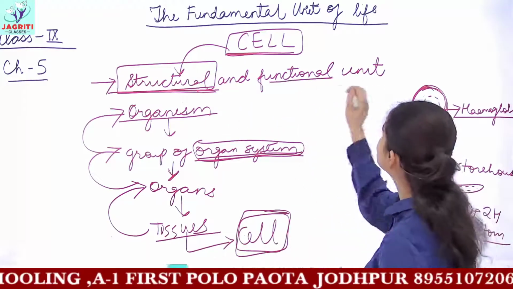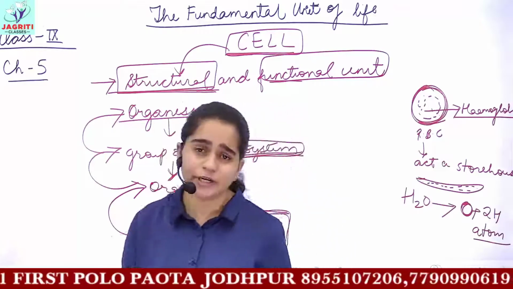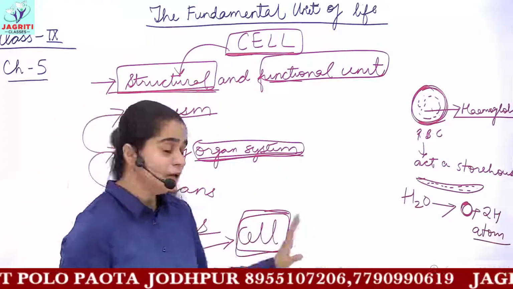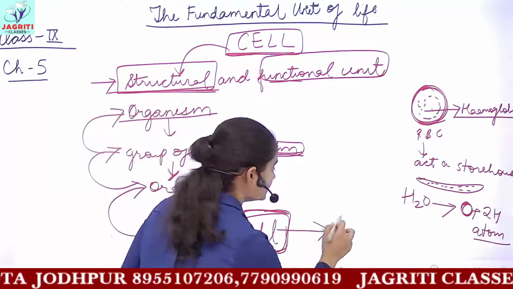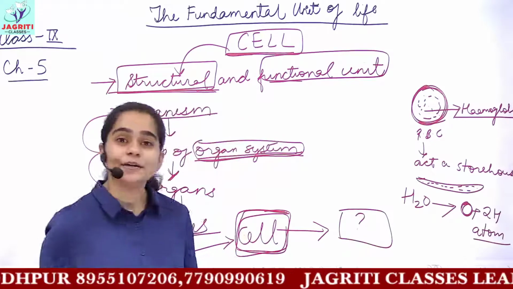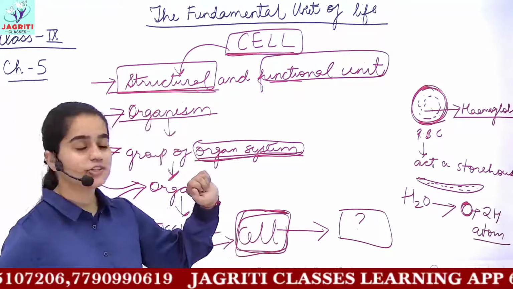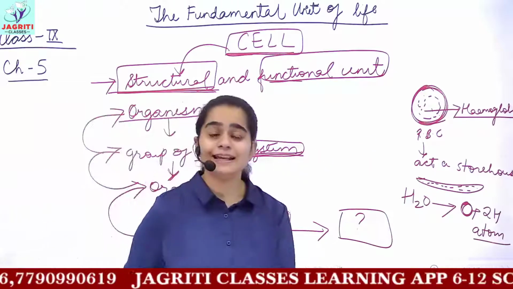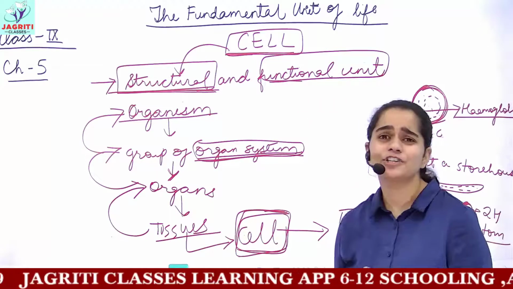Now, why is this called the functional unit? The cell is called the structural unit because if you move down the hierarchy, the smallest unit you get is the cell, and you cannot break this cell into any other part. So it is the smallest structural unit which comprises the structure of the organism. Talking about the next term, functional unit: why is the cell called the functional unit?